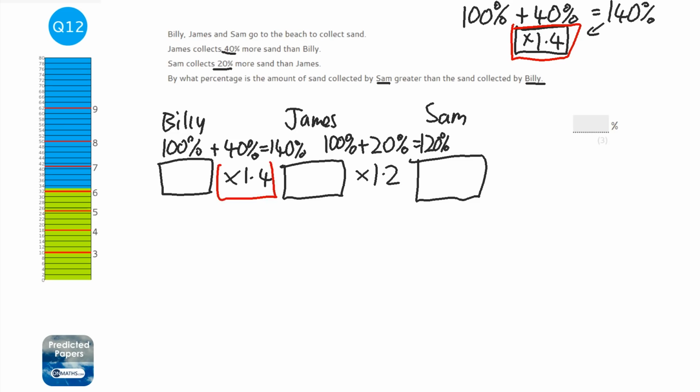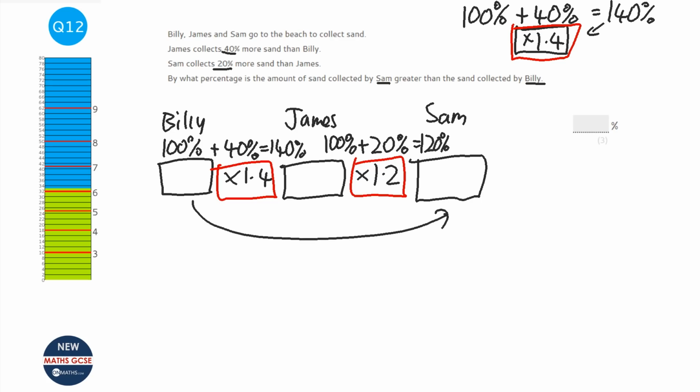We're going to times 1.4, then times 1.2. So if we get our calculator, or if it's on a non-calculator paper, then you have to do this the long way. And I type in 1.4 times 1.2. And that will tell me in total what I'm timesing Billy's by to get straight to Sam's. Like so. The answer to that is 1.68.